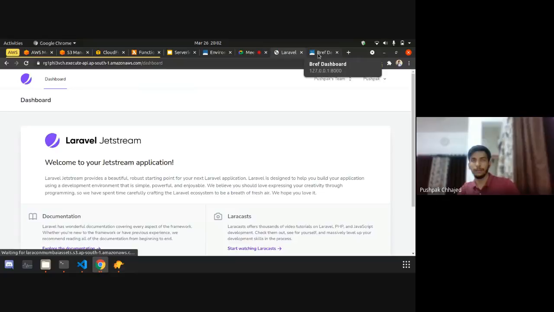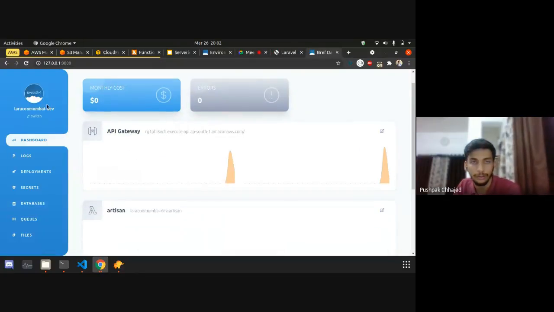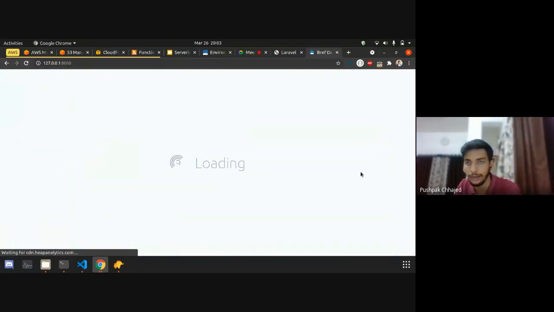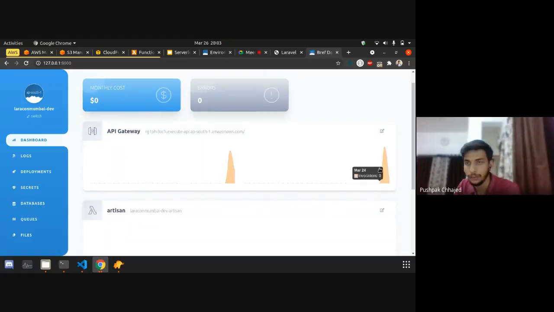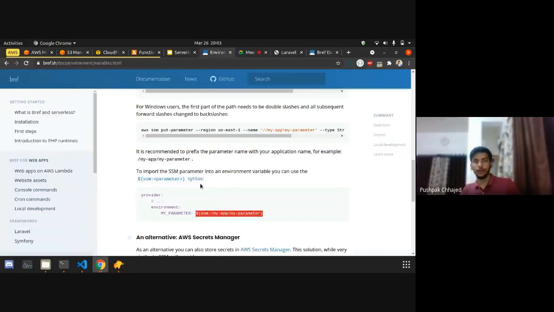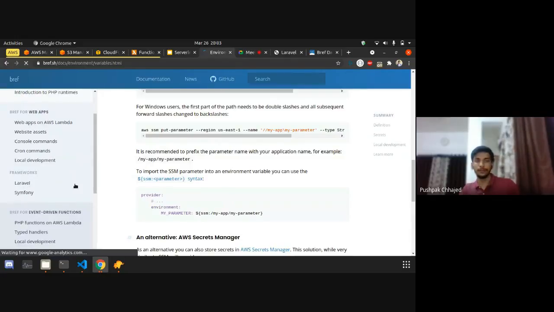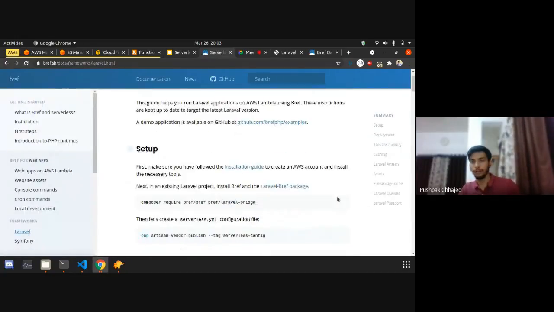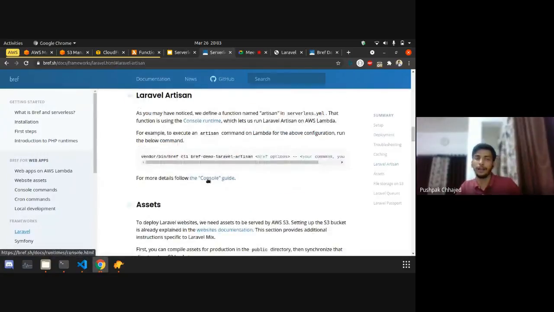And if I again give a request to the AWS Lambda, you can see that there is a new request. Yeah, you can see there are 8 invocations for the Lambda for today. After that, you may also want to run an artisan command on the AWS Lambda. So there is a dedicated section for Laravel artisan.